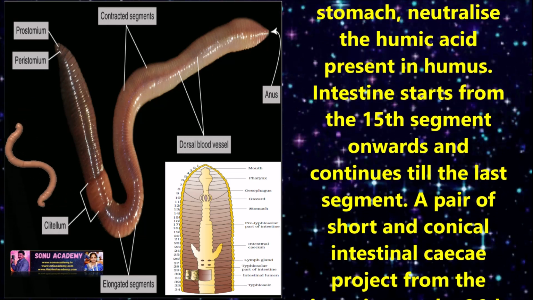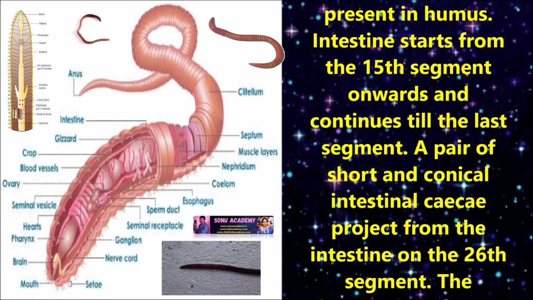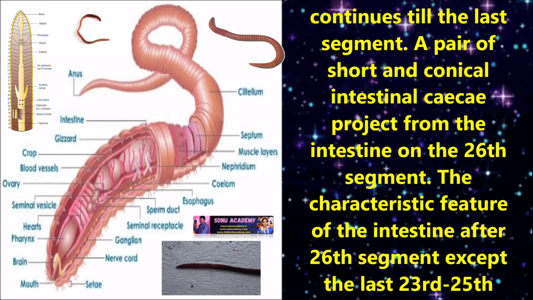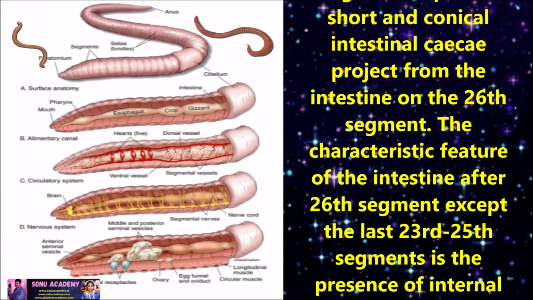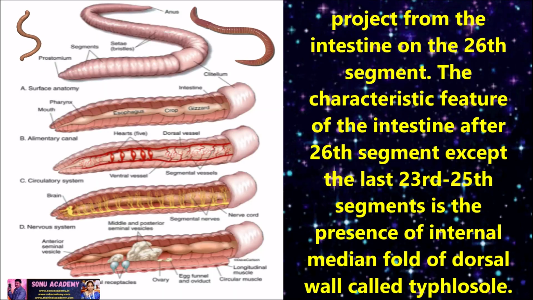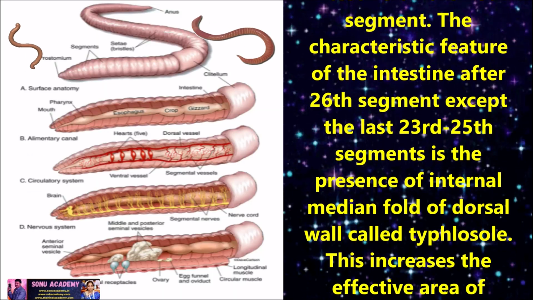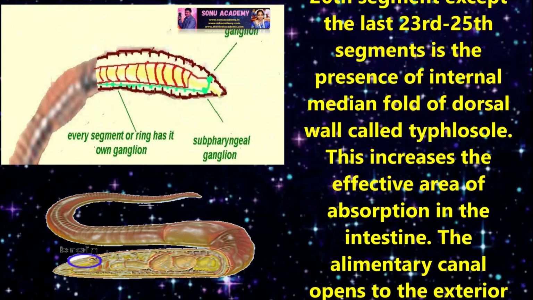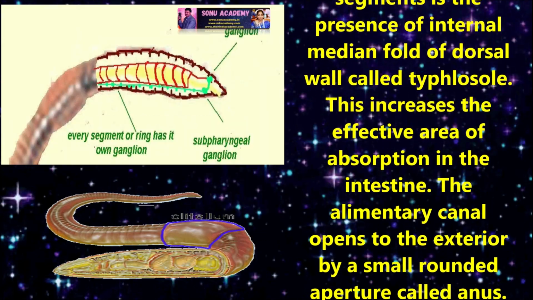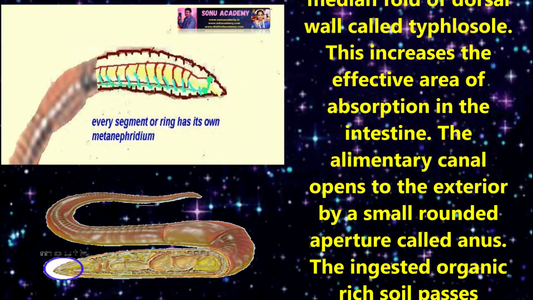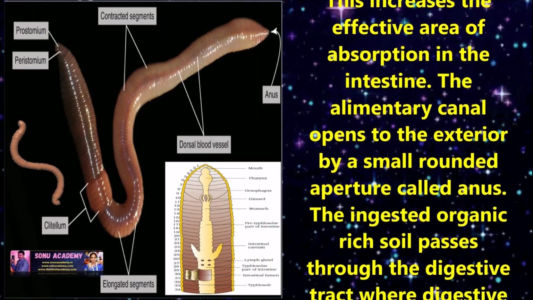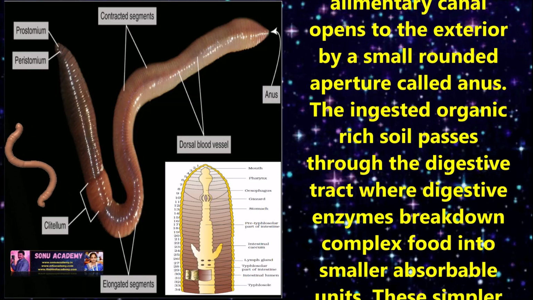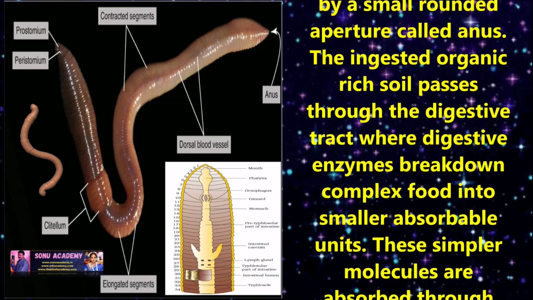The intestine starts from the 15th segment onwards and continues till the last segment. A pair of short and conical intestinal caeca project from the intestine on the 26th segment. The characteristic feature of the intestine after the 26th segment, except the last 23 to 25 segments, is the presence of an internal median fold of the dorsal wall called the typhlosole, which increases the effective area of absorption in the intestine. The alimentary canal opens to the exterior by a small rounded aperture called the anus.